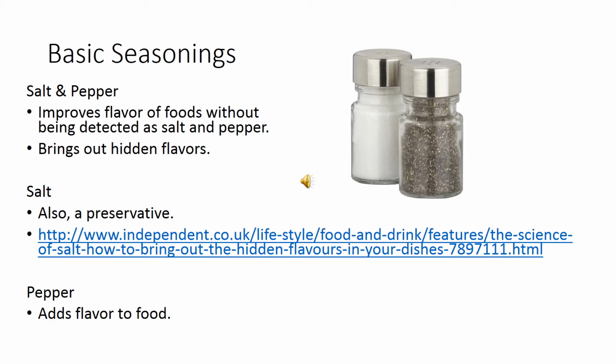A great example is salt mixed with coffee. For you coffee drinkers, try adding a pinch of salt to your next cup of coffee. Outside of receiving a few funny looks from the people around you, you will notice that your coffee is a little less bitter. Salt also acts as a preservative in foods.